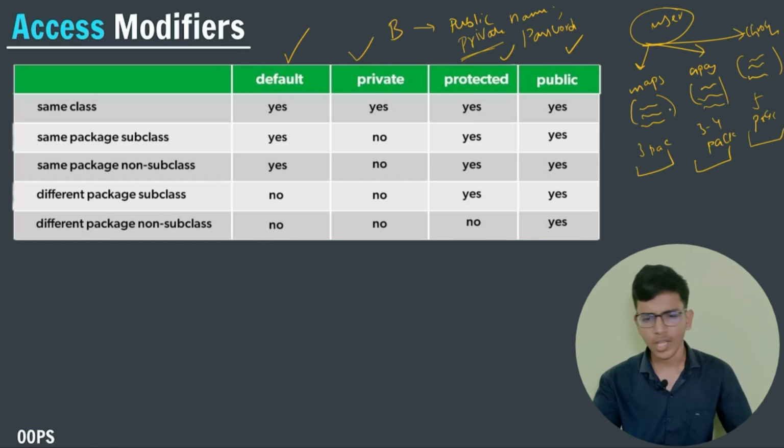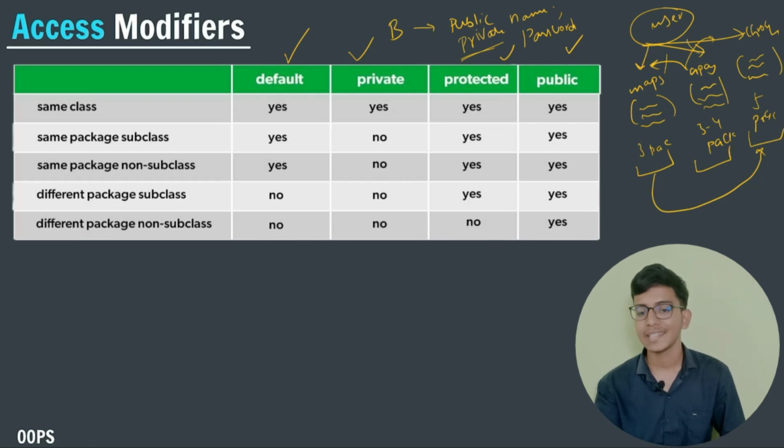I don't want these packages to interact with Google Chrome, or GPay information is very critical, right? So I don't want GPay or Maps to interact with any of their data with other apps. To prevent these sort of things, to secure the information of a particular user, we use access modifiers depending on that particular scenario.